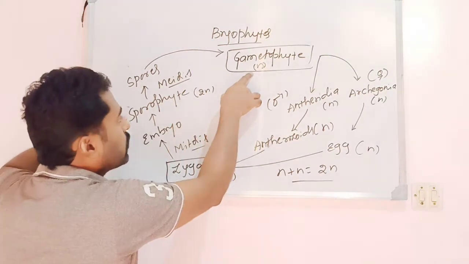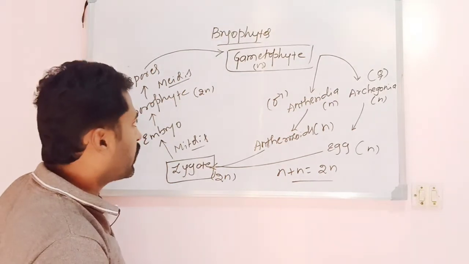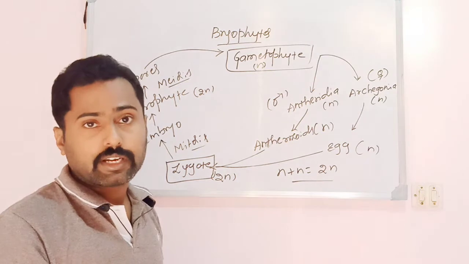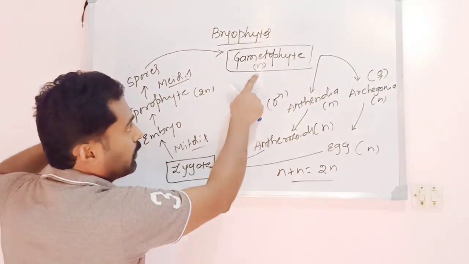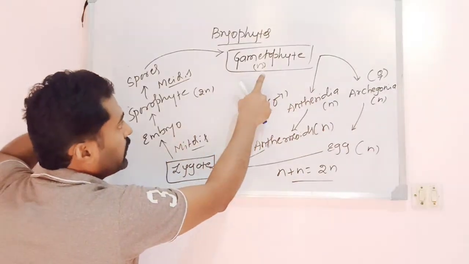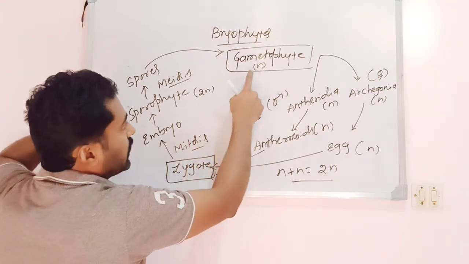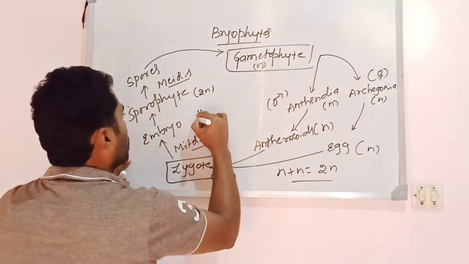The haploid gametophyte alternates with the diploid sporophyte. Hence the life cycle in bryophytes as well as in pteridophytes is said to be haplodiplontic. Haplo means the haploid gametophyte, diplontic means the diploid sporophyte, alternating with each other.